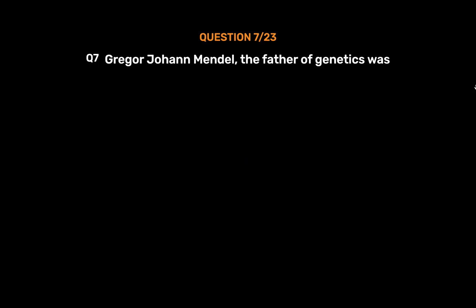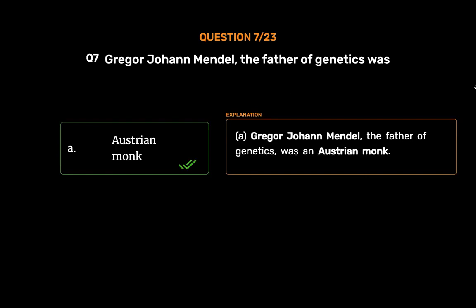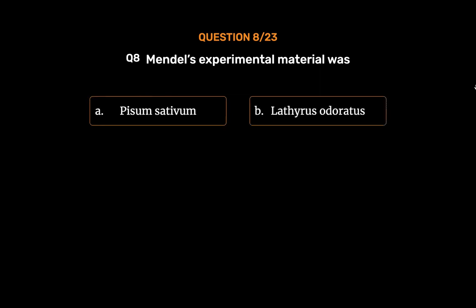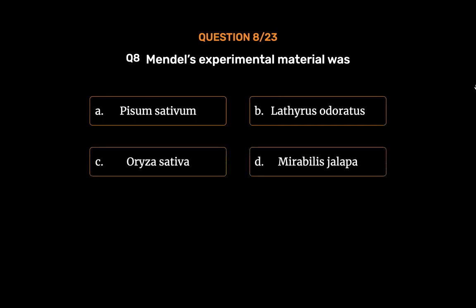Austrian monk. A. Gregor Johann Mendel, the father of genetics, was an Austrian monk. Question number 8. Mendel's experimental material was Option A. Pisum sativum. Option B. Lathyrus odoratus. Option C. Oryza sativa. Option D. Mirabilis jalapa. The correct answer is option A.